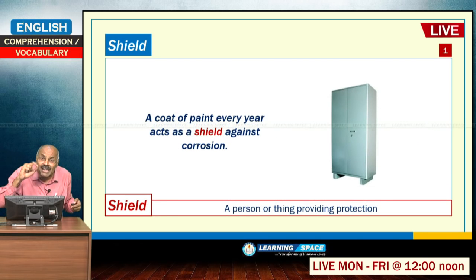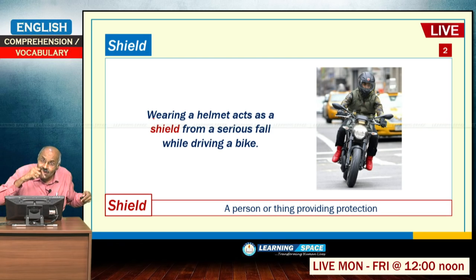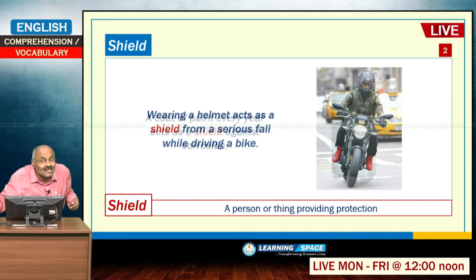Then shield. Shield means basically providing protection. Literal meaning is providing protection. A coat of paint every year acts as a shield against corrosion. That is one meaning. Here basically the helmet will act as a shield from a serious fall while driving a bike, and in the present context it indicates protecting the investors.